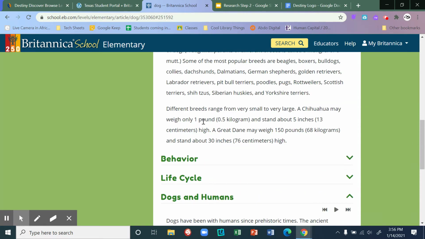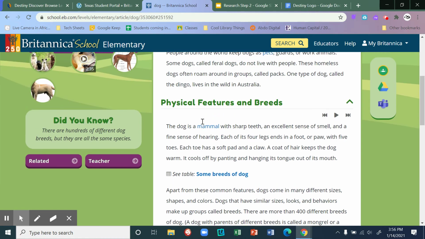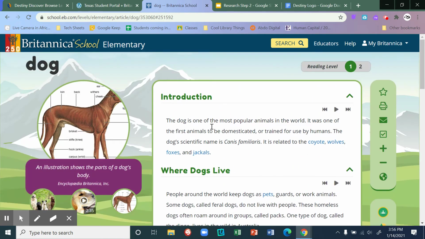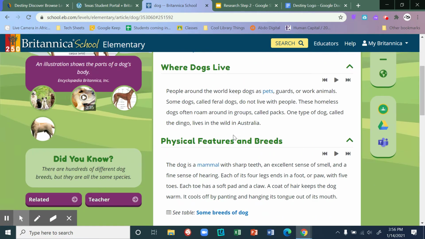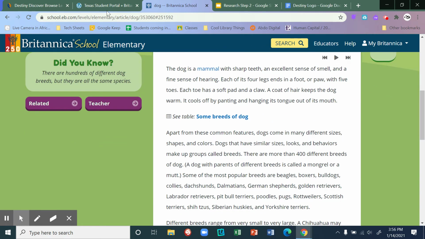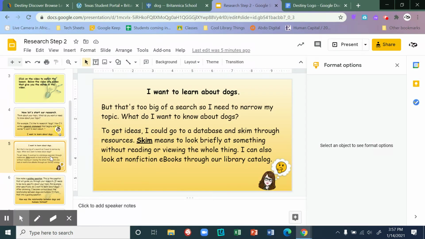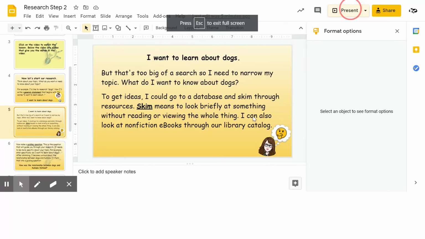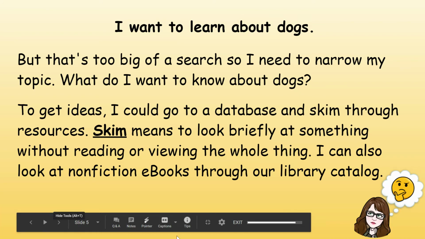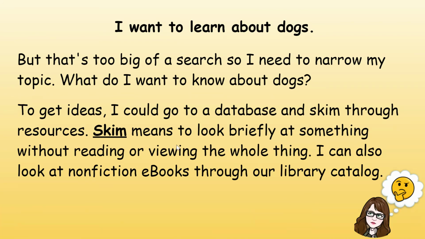Now I'm going really quickly here, but it's going to take you actually a lot longer to come up with a more narrowed statement than what I'm showing you here. So don't beat yourself up. I've just been doing this a long time. Okay. So I skimmed some resources. You'll want to skim more than I did. I just was moving quickly.